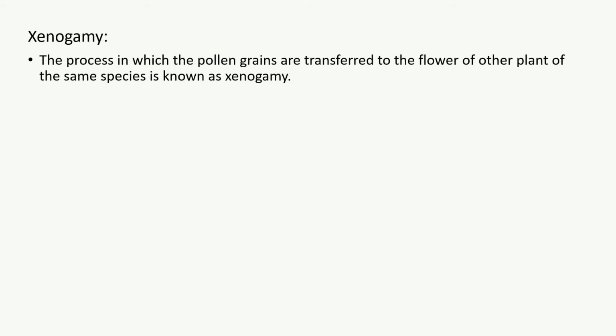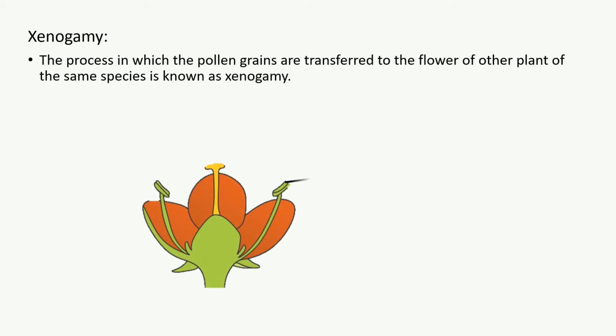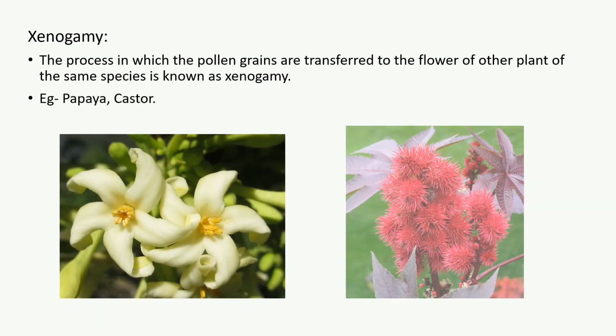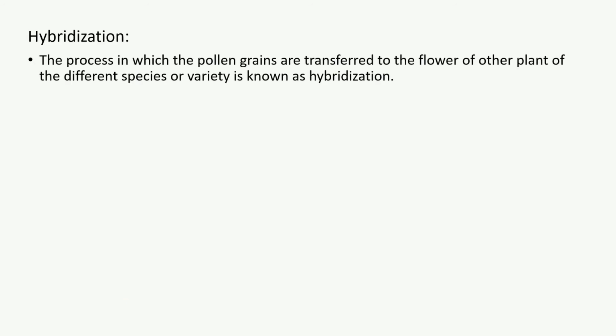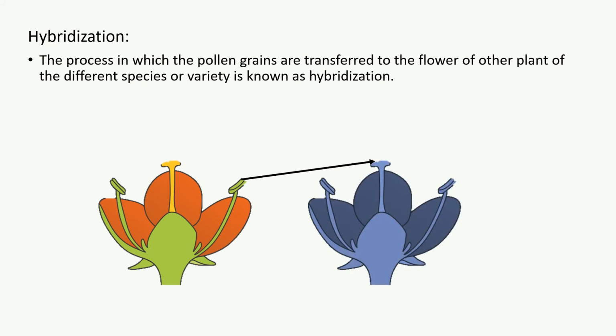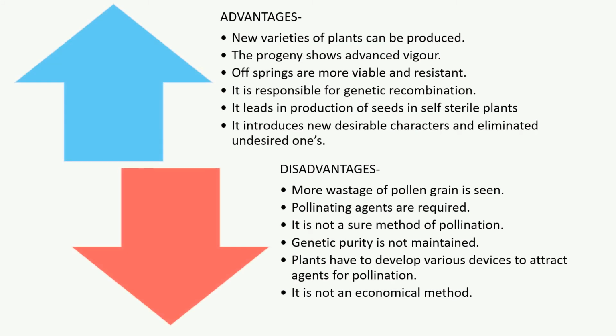Xenogamy is the process in which the pollen grains are transferred to the flower of another plant of the same species. Examples include papaya and castor. While hybridization is the process in which the pollen grains are transferred to the flower of another plant of a different species or variety. And it is mostly done artificially. Just like self-pollination, cross-pollination has its own set of advantages and disadvantages.